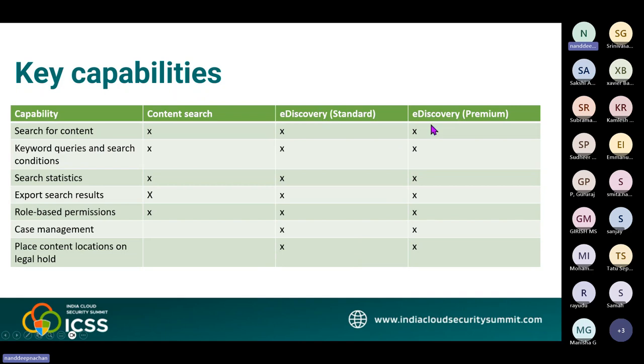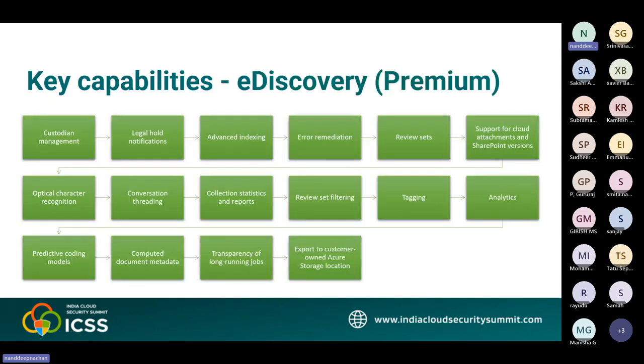Compared to that, eDiscovery Premium is very much premium functionality, which gives you all of those things. And then in the next slide, we are going to concentrate more on eDiscovery Premium, like what the key capabilities are compared to content search as well as eDiscovery Standard, in more detail. So let's talk about all of those capabilities which are specific to eDiscovery Premium.